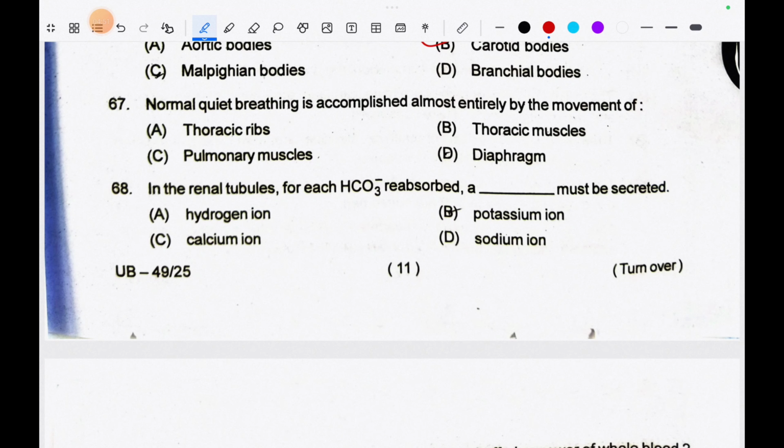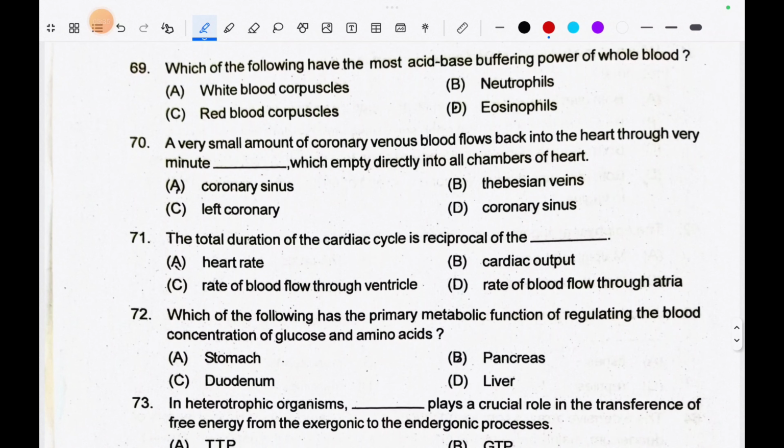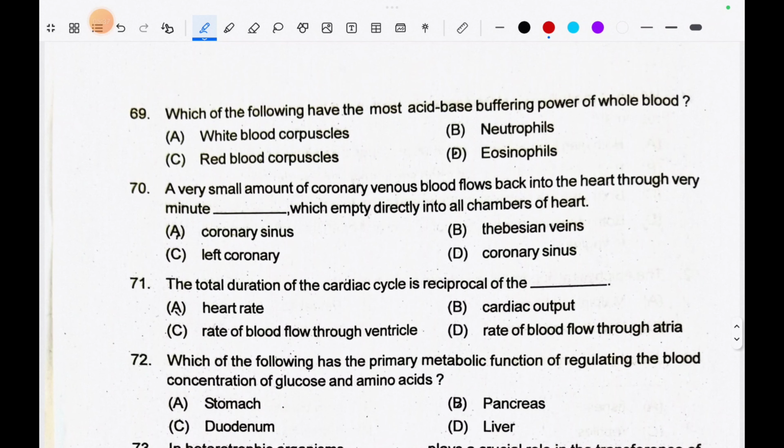Question number 67. Normal quiet breathing is accomplished almost entirely by the movement of diaphragm. Question number 68. In the renal tubules, for each bicarbonate ion reabsorbed, a dash must be secreted. So the correct answer is hydrogen ion. Question number 69. Which of the following has the most acid-base buffering power of whole blood? The correct answer is RBC.